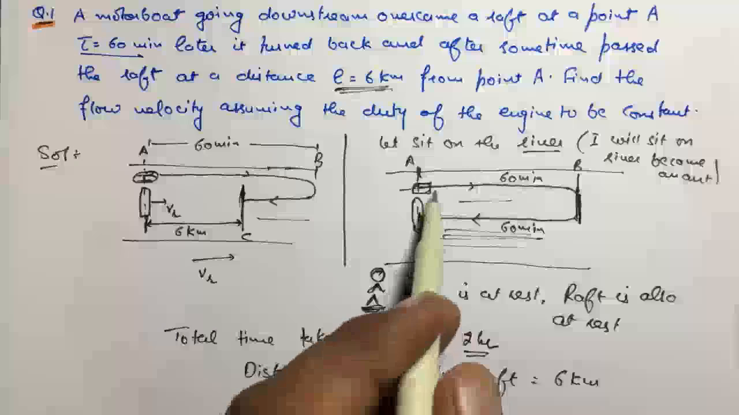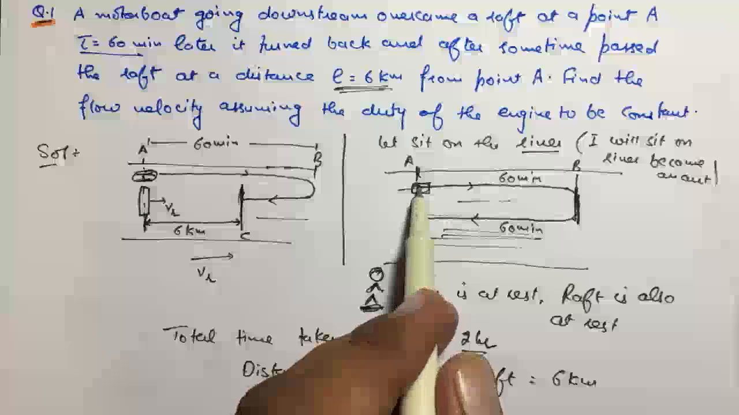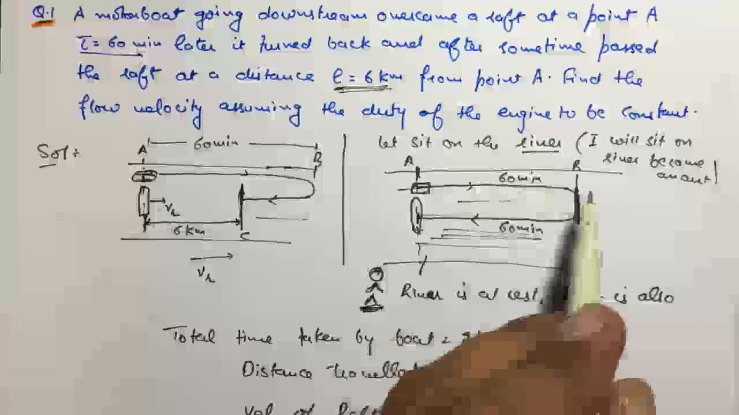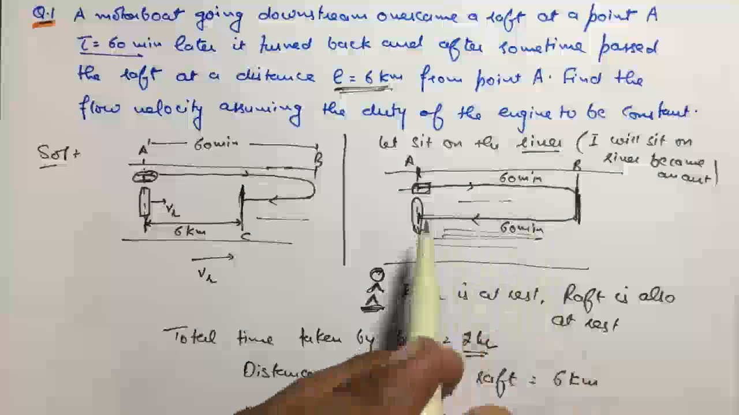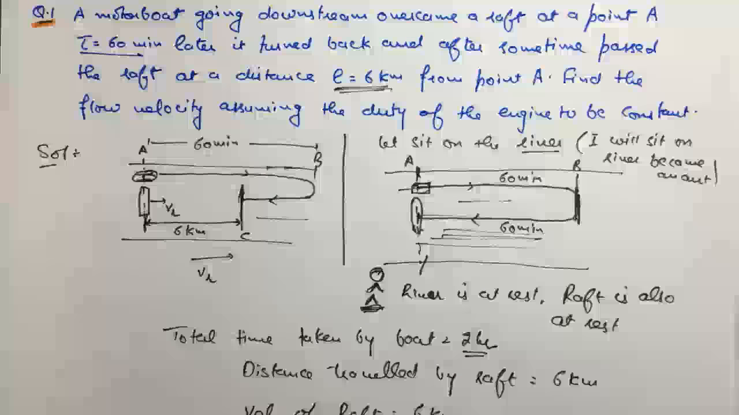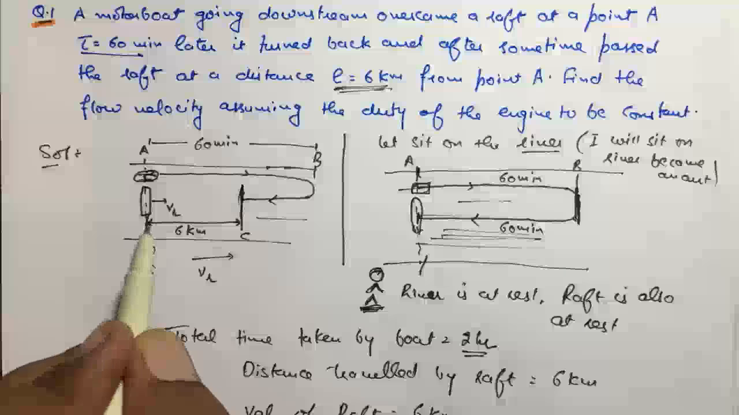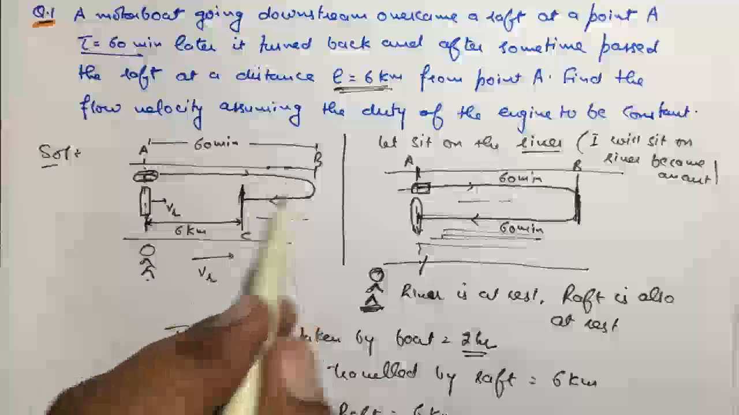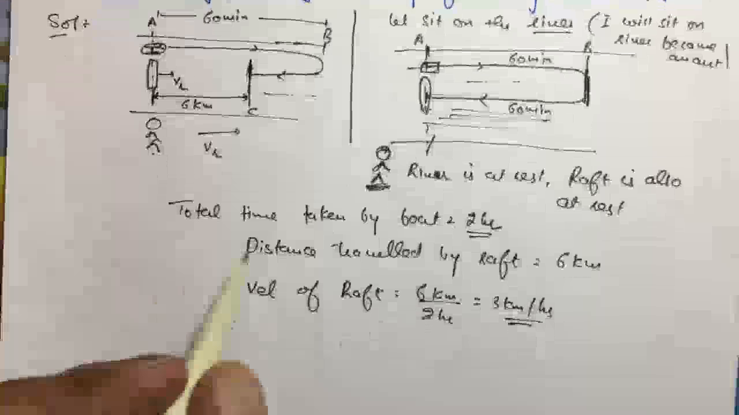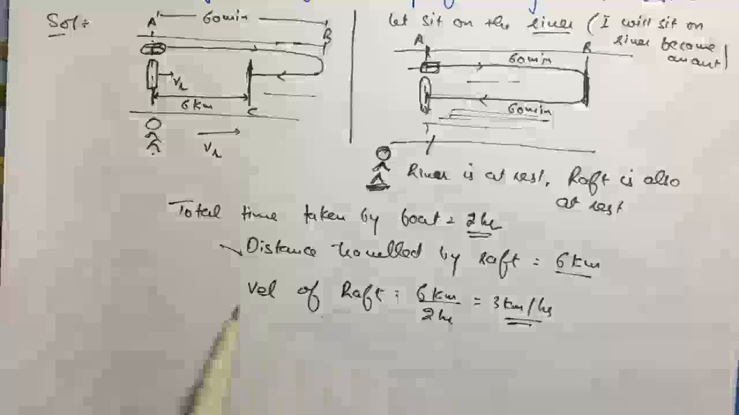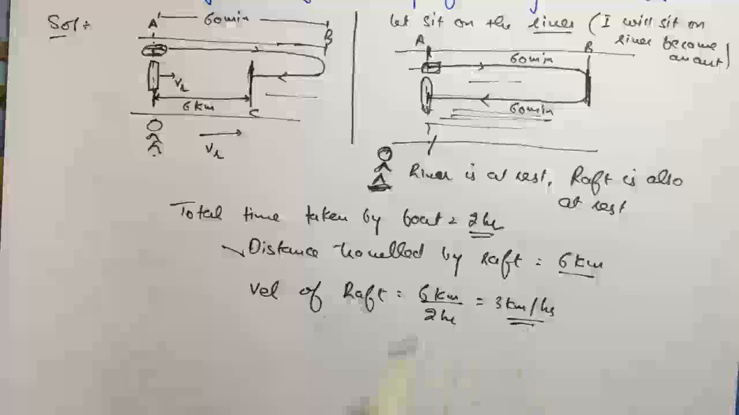So in this frame the boat will go to B from A and then again B to A, and it will meet the raft. And from the ground frame this raft has moved 6 kilometers in this meantime. So the distance traveled by the raft is 6 kilometers, and the velocity of the raft is 3 kilometers per hour. The question is very simple. Thank you.